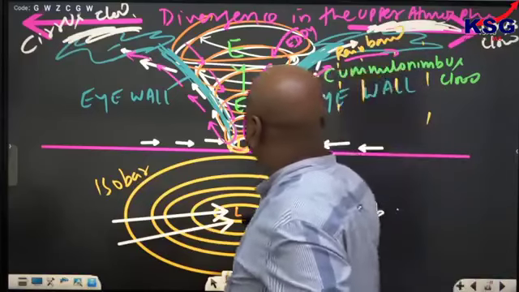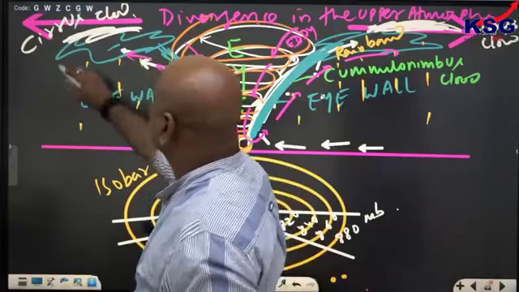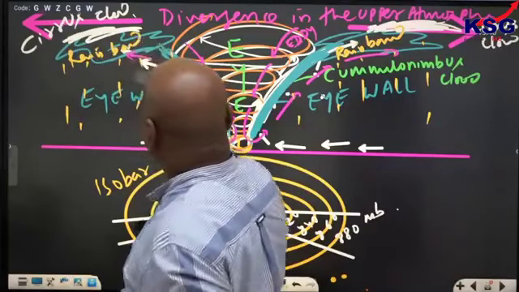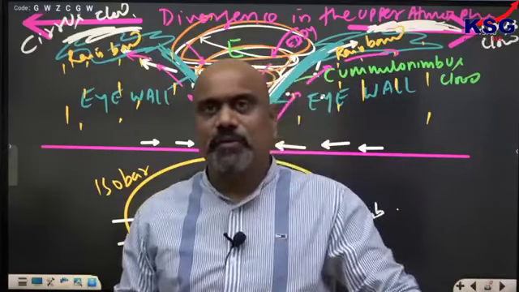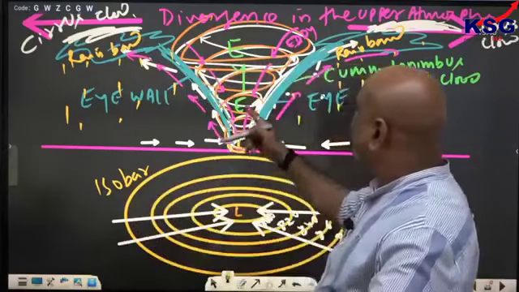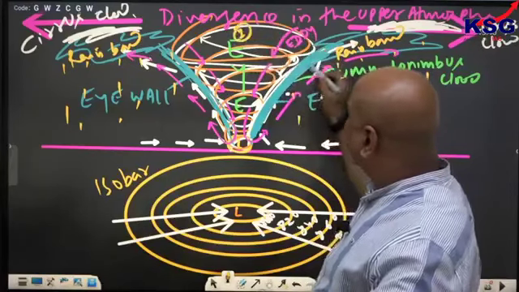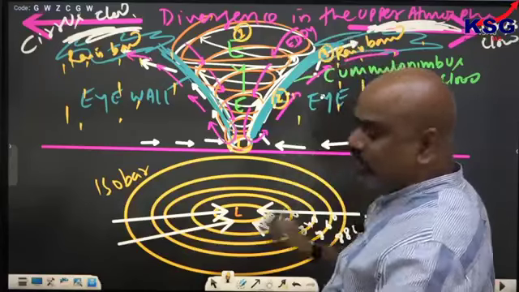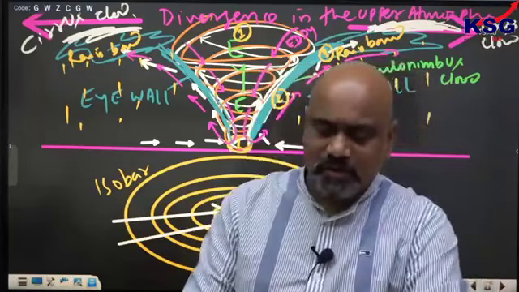It gives rainfall, so it is known as the rain band. आई के बाद आ जाता है आई वॉल, आई वॉल के बाद आ जाता है रेन बैंड. First is eye, eye is number 1, then number 2 is eye wall, number 3 is rain band. देख रहे हैं आप, rain band is there, spiral band और rain band.